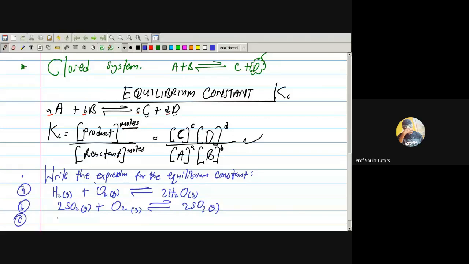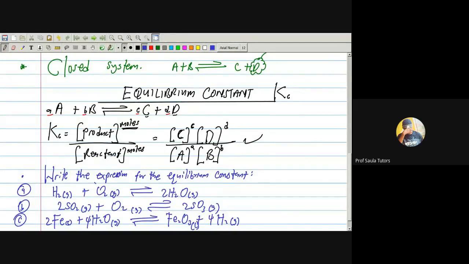And C, we have Fe solid plus 4H2O gas, giving me Fe2O3 plus H2 gas. So this is liquid. That's 4. And there is 2. So see what we have here.